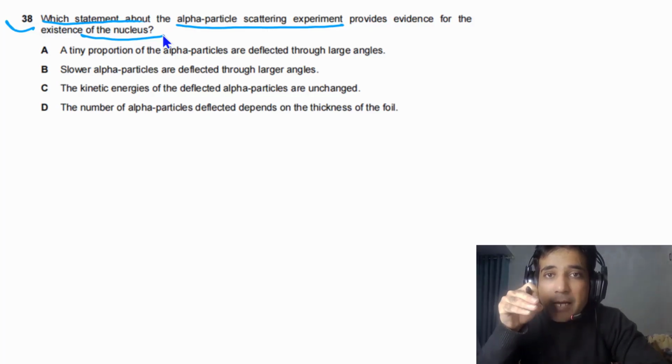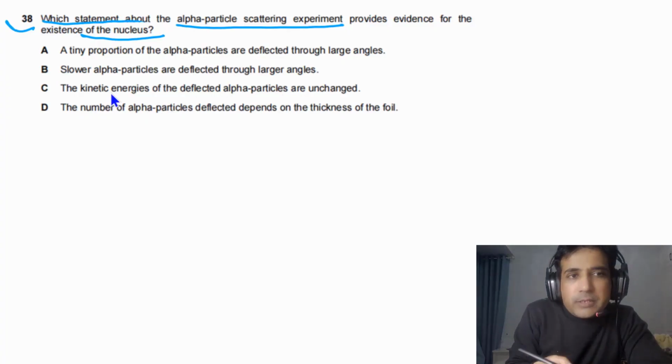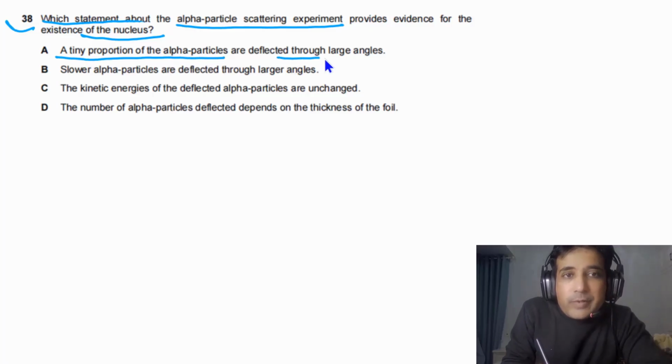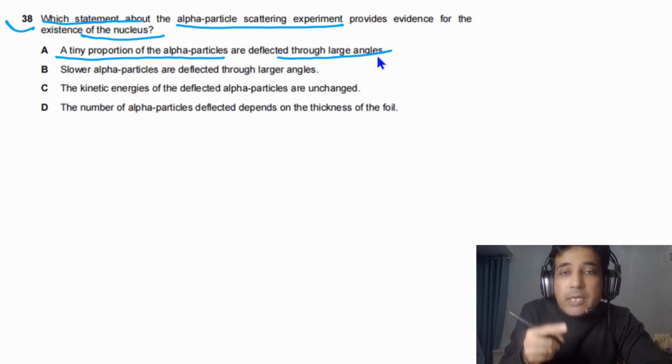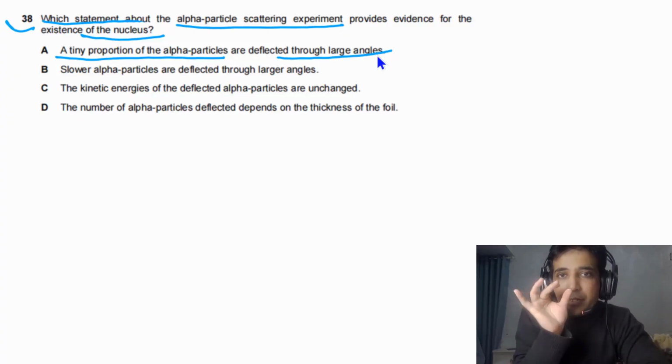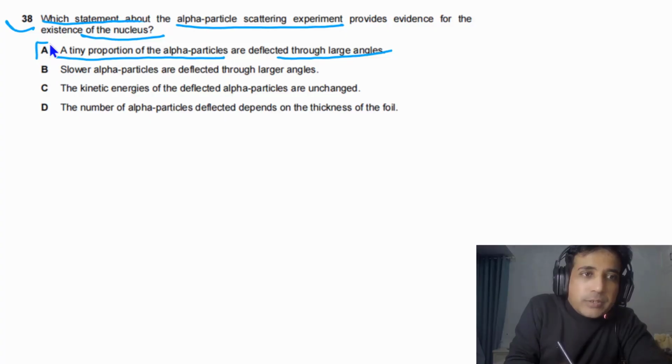From that we concluded that there is a nucleus at the center of the atom. Now if you look at the given options, you can simply find out. Option A tells us a tiny proportion of alpha particles were deflected through large angles, and from this we concluded that there is a nucleus at the center of the atom. So the answer for this question is A.